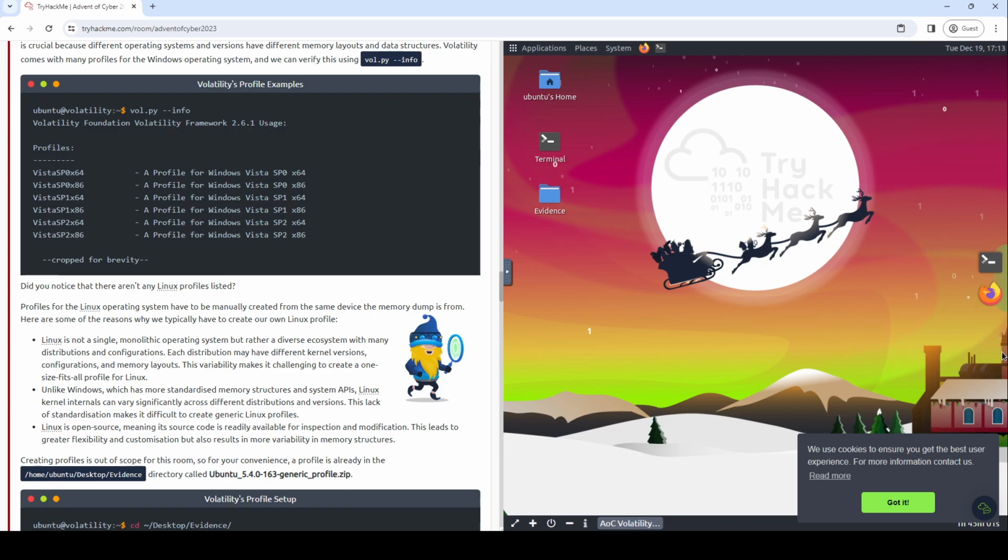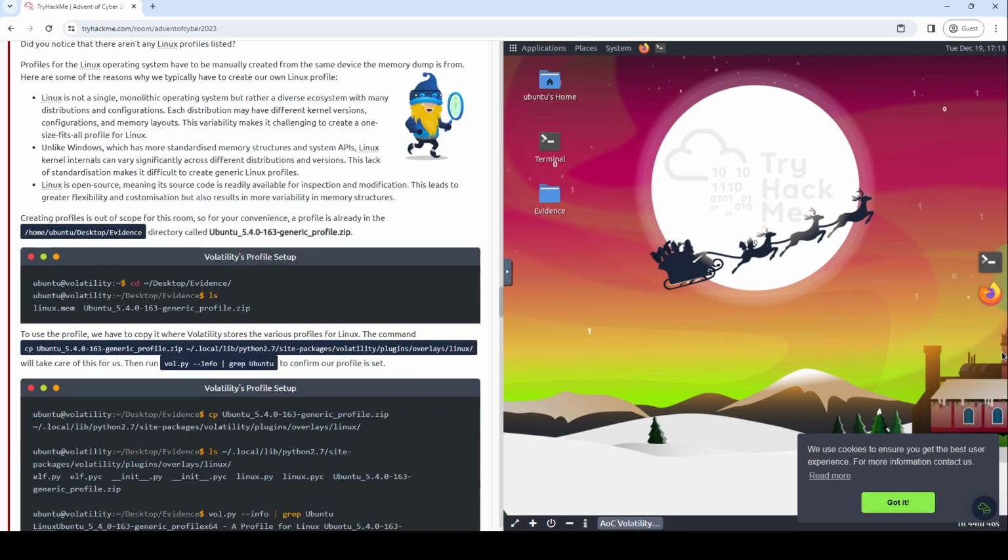Creating profiles is out of scope of this room, so for your convenience, a profile is already in the /home/ubuntu/desktop/evidence directory called Ubuntu_5.4.0-163-generic_profile.zip. Whew! Volatility profile setup. Okay. Yeah, we see a cd where we list out the files, and we see that folder right there. So we have a linux.mem file and that profile file.